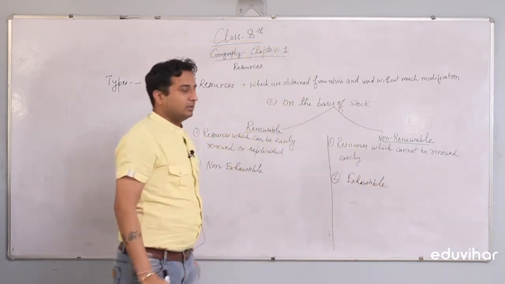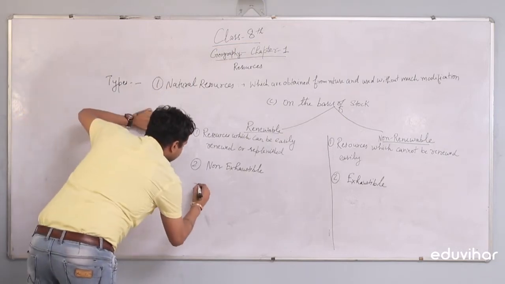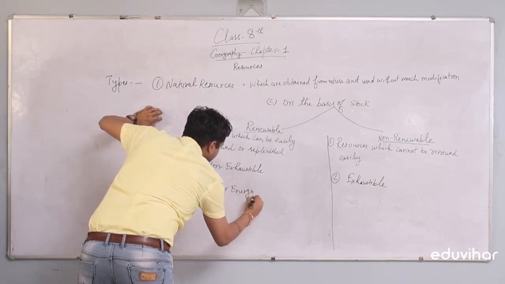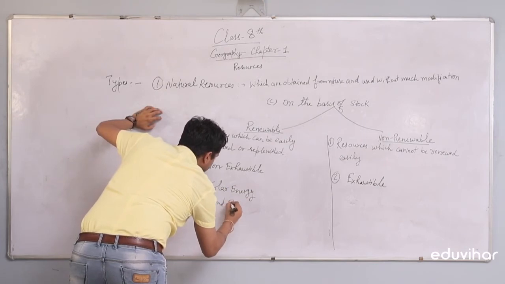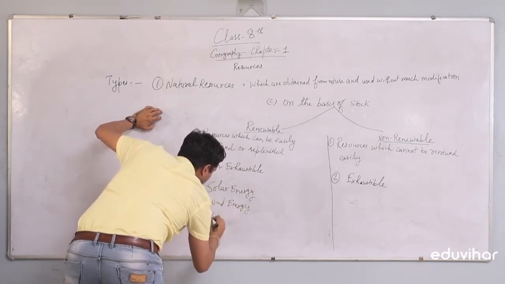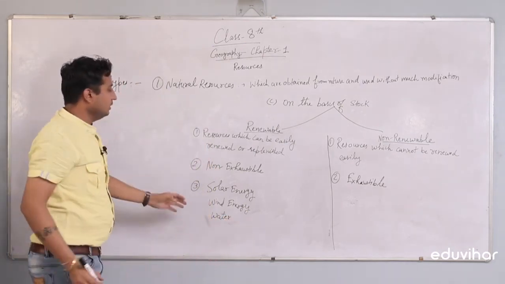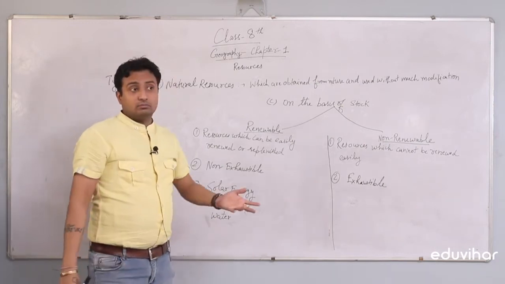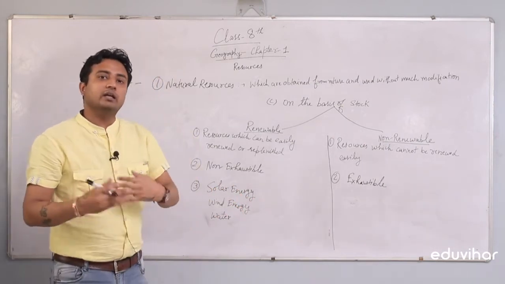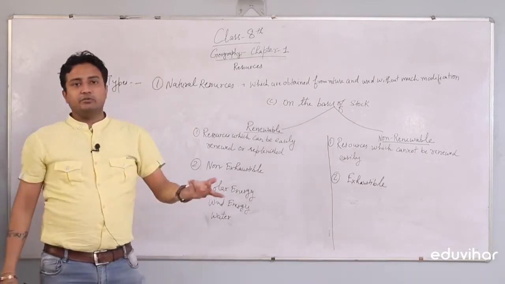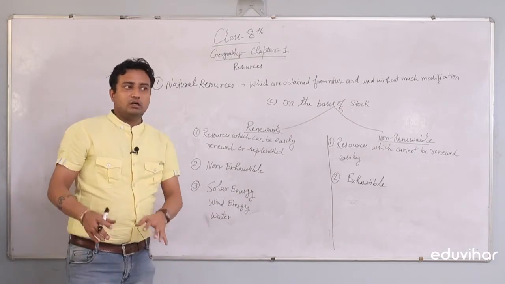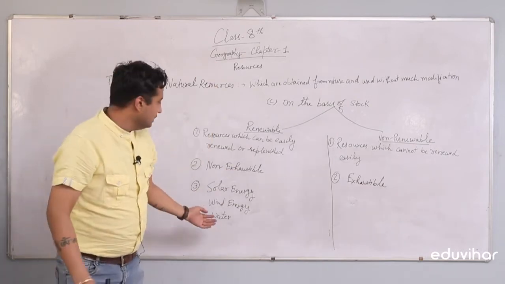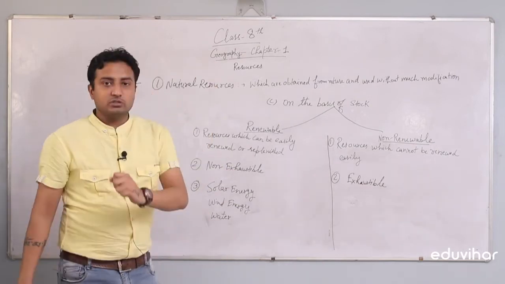Examples of renewable resources: solar energy, wind energy, water. Solar energy, wind energy, water energy get renewed. Solar energy: we get sunlight every day, it gets renewed again and again on a daily basis. Wind energy: wind cannot be exhausted. Water: we have the water cycle, water goes to the atmosphere and comes down again to the earth. So we have water as a renewable resource available.